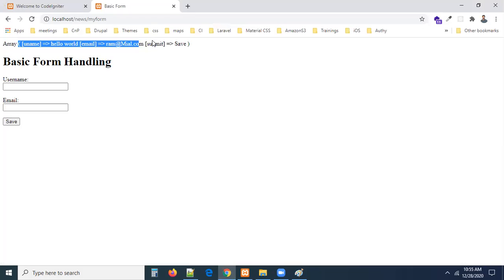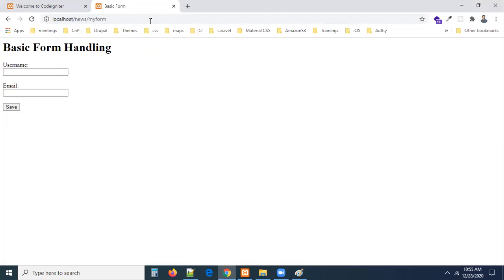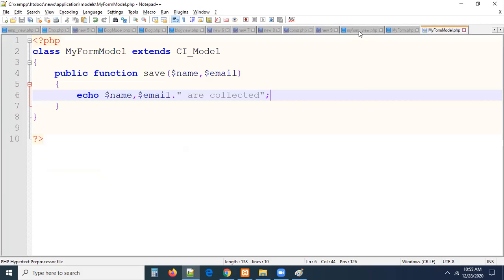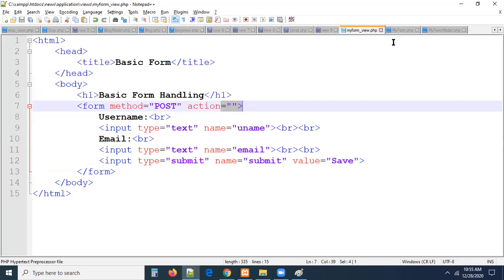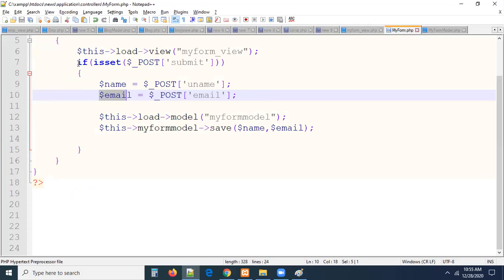So now you can see, what we loaded here, we are able to see a view, not a model, guys. We are able to see a view. In this view, you are entering the data. After entering the data, once you submit it, where are you going? Once the view is submitted, this data will go to the empty action, which means it will go to the same page. After that, here I'm checking this condition, whether the form is submitted or not. If it is submitted, we are collecting. After collecting, I'm loading the model. After that, I'm passing the data to my model, guys.